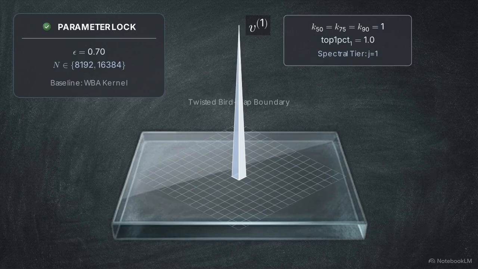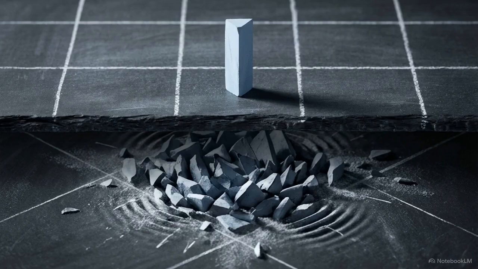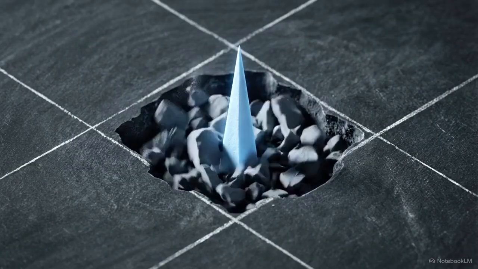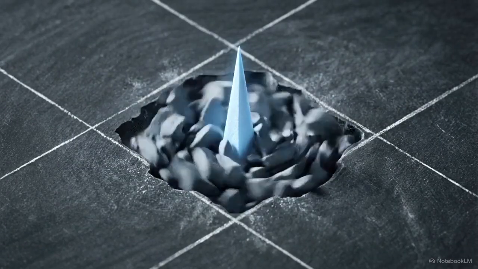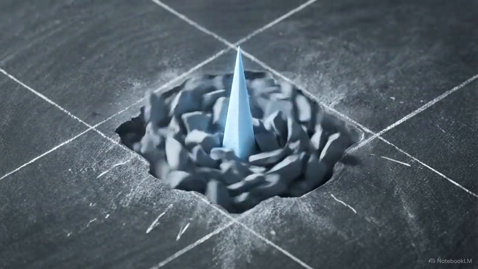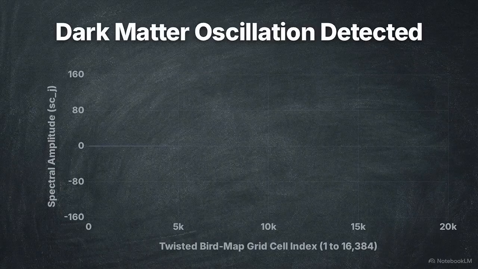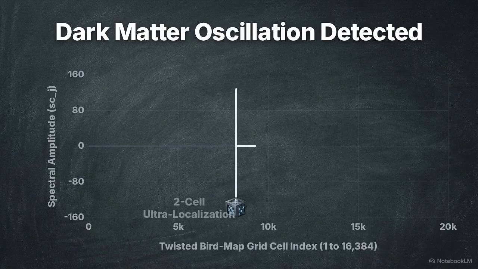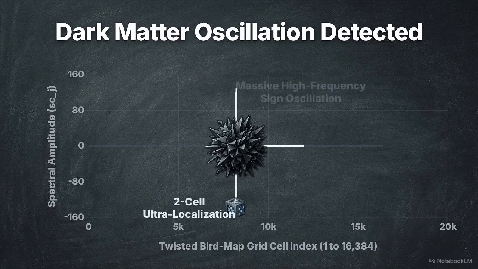delta spike. The anomaly appeared immediately below it. The second eigenvector, V sub 2, contained a geometry that researchers labeled dark matter. Beneath that rigid, perfectly motionless vertical column of the leading tier, the second tier contained a fluid mass violently rippling in place. The math behind this visual is highly specific. The dark matter is an ultra-localized packet of mass that carries massive, high-frequency oscillations.